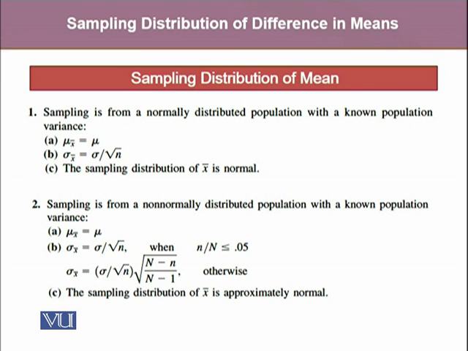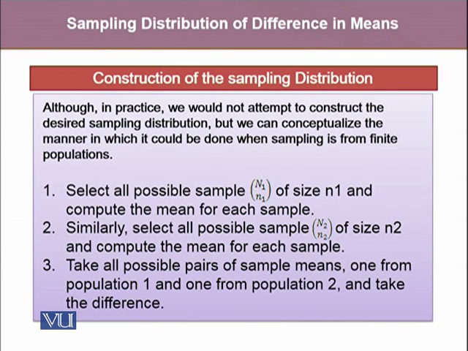Hence, carrying out the same idea, in practice, we would not attempt to construct the desired sampling distribution for the differences in two sample means. But we can conceptualize the whole idea in this manner: when we are sampling from a finite population, we need to follow a few steps while we construct the sampling distribution of the difference in means.